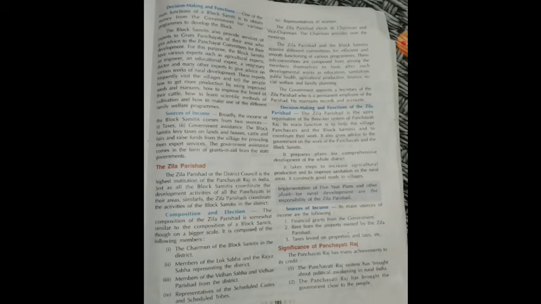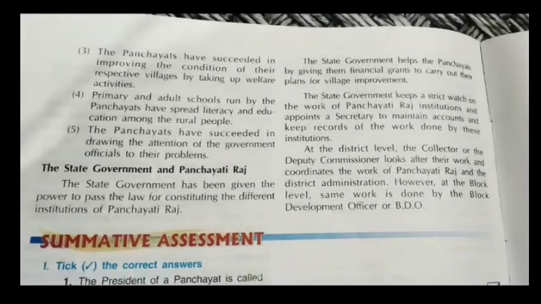Next we have the state government and the Panchayati Raj. The state government has been given the power to pass laws for constituting the different institutions of Panchayati Raj. The state government helps the panchayats by giving them financial grants to carry out their plans for village improvement.